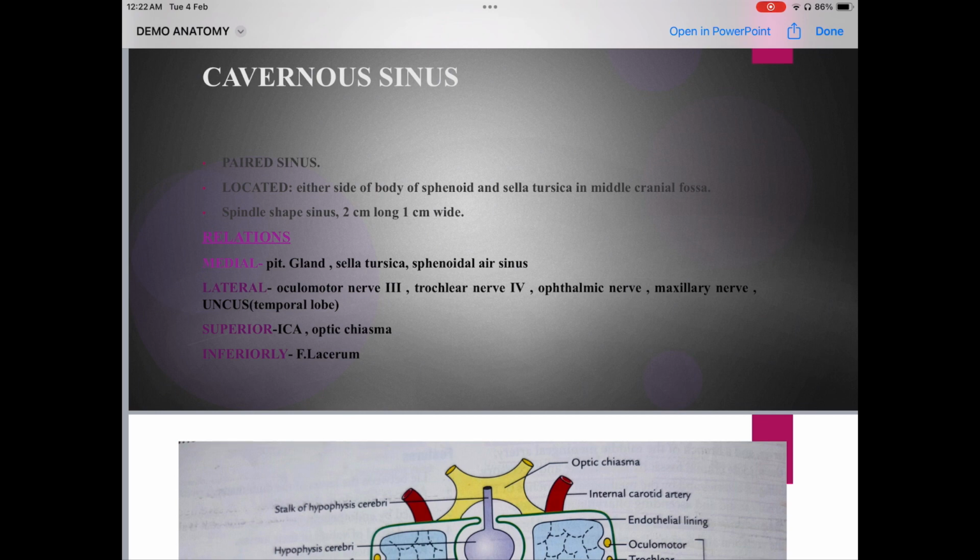It is spindle in shape. This is the shape of the sinus. What is it like? Spindle shape. It is 2 centimeters long and 1 centimeter wide. Now, what are the relations? Medially, pituitary gland, sella turcica, sphenoidal air sinus. Laterally, oculomotor nerve, which is the third nerve, trochlear nerve, which is the fourth nerve, ophthalmic nerve, maxillary nerve, and the uncus. What is the uncus? It is part of the temporal lobe. Okay. Superiorly, ICA. What is ICA? Internal carotid artery, and optic chiasma. Inferiorly, it is foramen lacerum. Okay. So these are the relations of cavernous sinus.